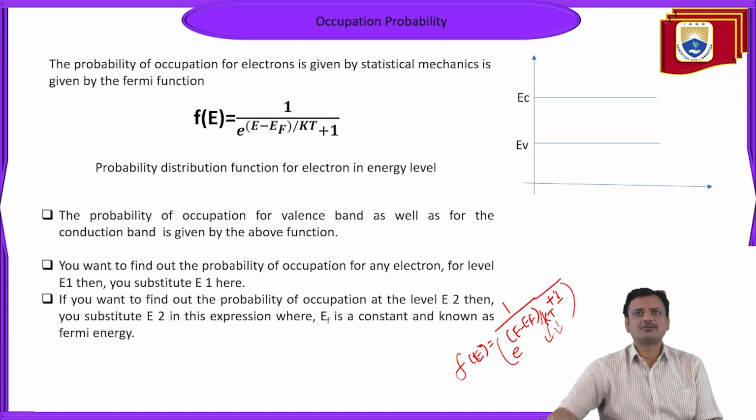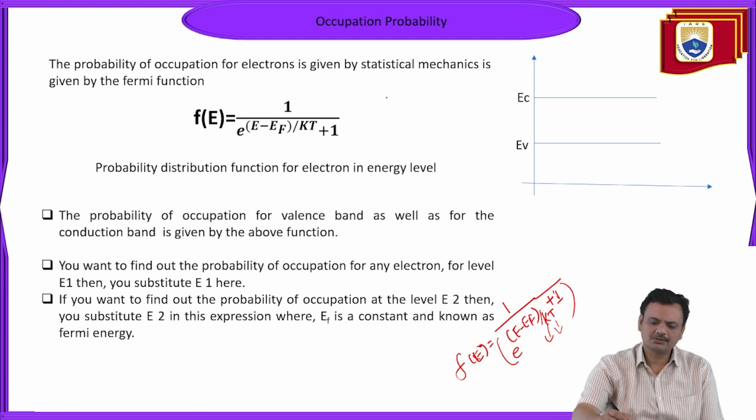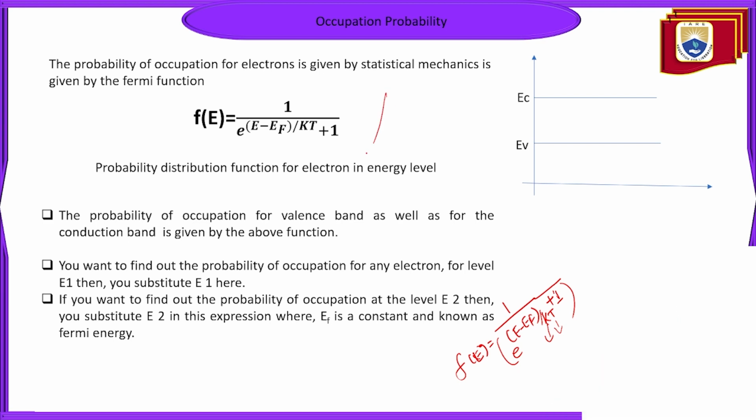The probability of occupation for an electron is given by statistical mechanics, and that distribution function is also known as the Fermi function. The expression is F is equal to 1 upon e to the power (E minus EF) upon kT, plus 1. The same thing is also known as the probability distribution function.